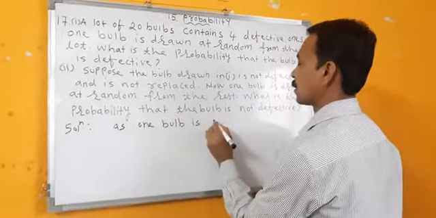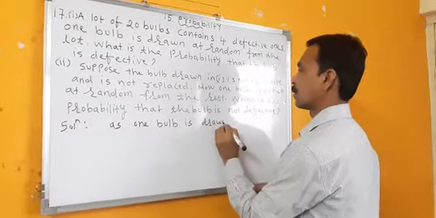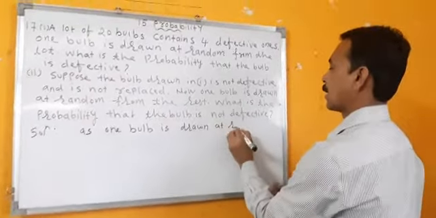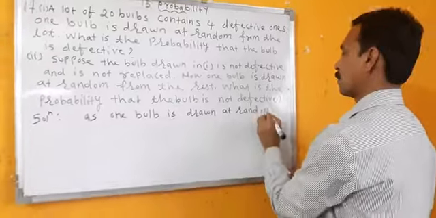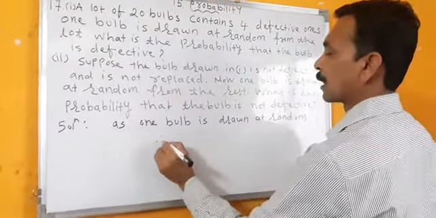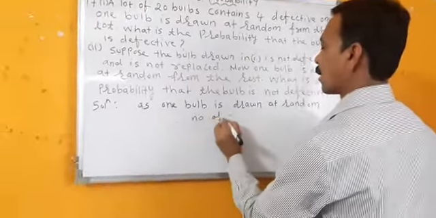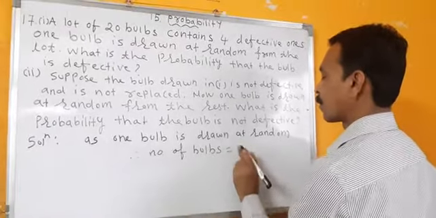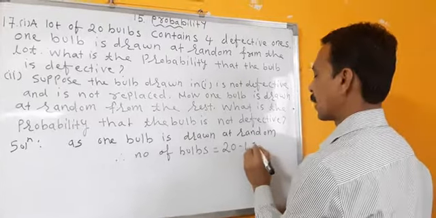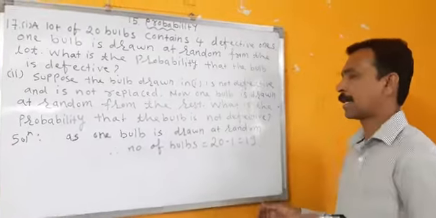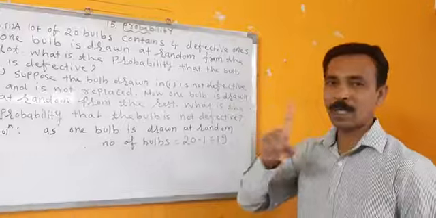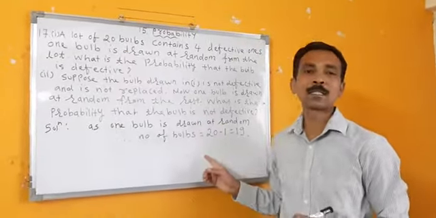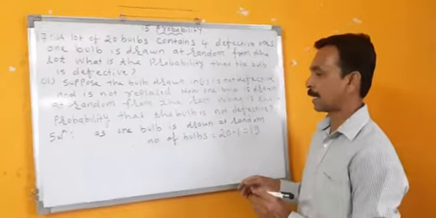I'll write here: one bulb is drawn at random, therefore number of bulbs is equal to 20 minus 1, which is equal to 19. Why 19? Because one bulb is drawn at random from the rest, from this. So it will be 19.